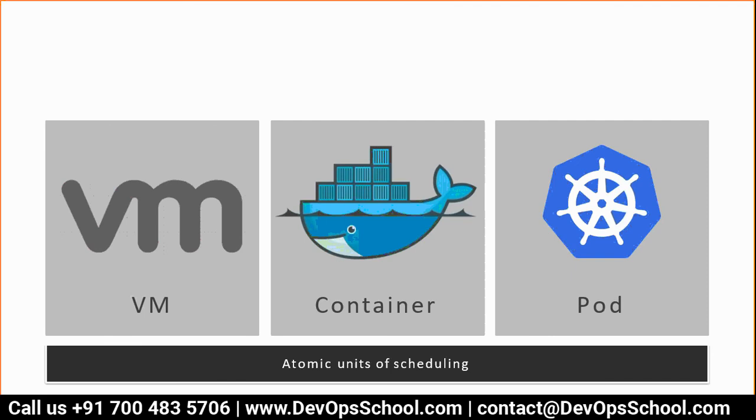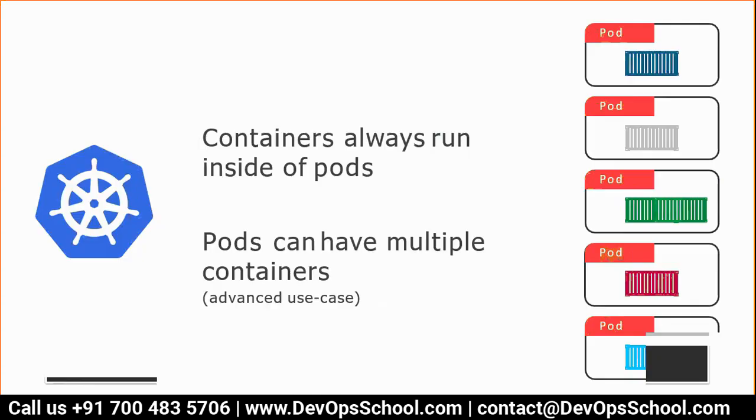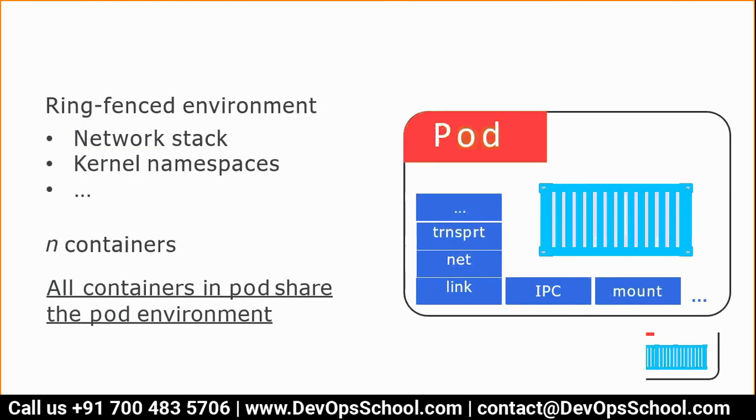So in short, what is a pod? A pod is an atomic unit of scheduling in Kubernetes. Inside a pod, what do you have? Containers. Inside a pod, you may have multiple containers. So whenever you talk about Kubernetes, you always talk about the pod, never the container. Think in that way.